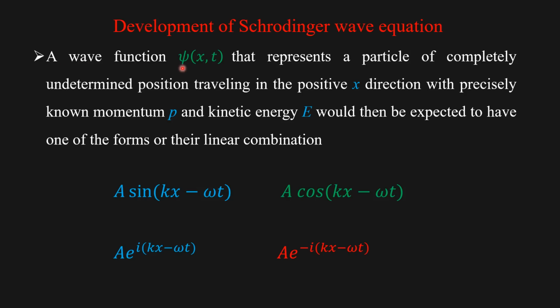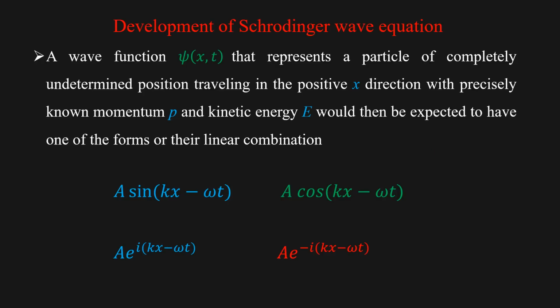A wave function psi of x and t that represents a particle of completely undetermined position traveling in positive x direction with precisely known momentum p and kinetic energy E would be expected to have one of the following forms or their linear combination. This may be a sinusoidal one.